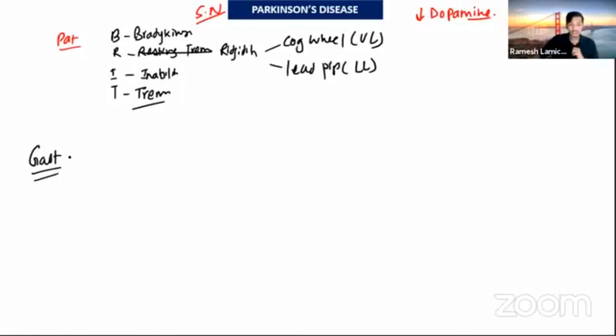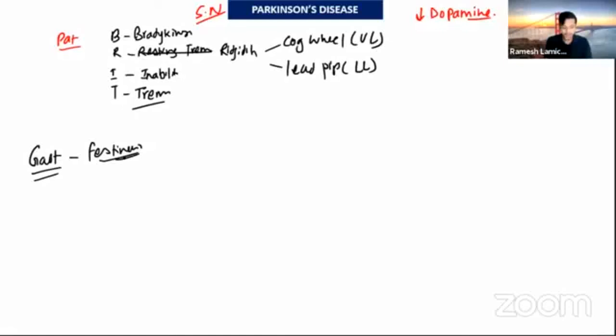The gait is called the festinant gait. This can come as an MCQ question: what is the gait of Parkinsonism? So this is about the gait of Parkinson's.